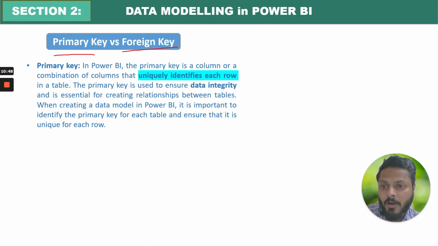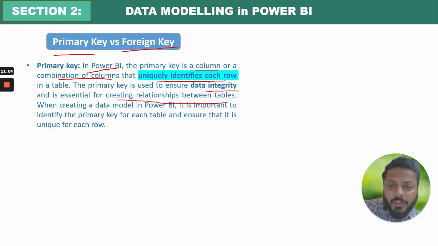So primary key in Power BI is a column or a combination of columns that uniquely identifies each row in a table. The primary key is used to ensure the data integrity and it is essential for creating the relationships between the tables. So when you're creating the data model in Power BI, it is important to identify the primary key. Alright, so what primary key is? It uniquely identifies each row in a table. So if you have 5 records in a table, there must be one column that will identify that particular row, right?